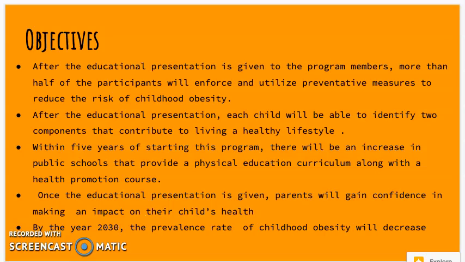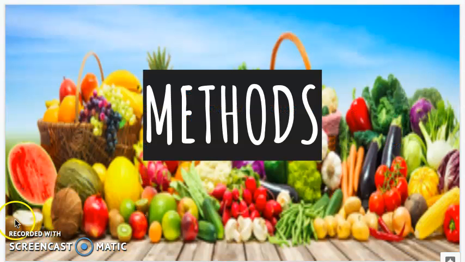After the presentation is given, more than half the participants will engage in utilizing preventative measures to reduce the risk of childhood obesity. Each child should be able to identify 2 components that contribute to living a healthy lifestyle. Within 5 years of the start of this program, I would like to see an increase in public schools that provide physical education programs along with health promotion courses and/or just health courses. Once the educational presentation is given, hopefully parents will gain the confidence in making an impact on their child's health. And by the year 2030, the prevalence rate of childhood obesity will decrease.